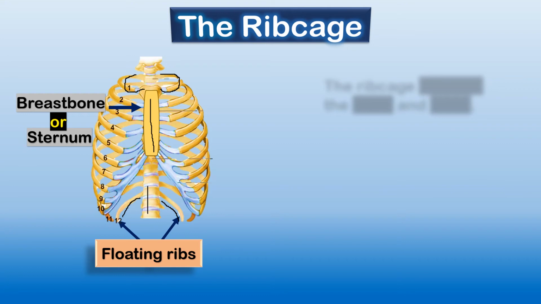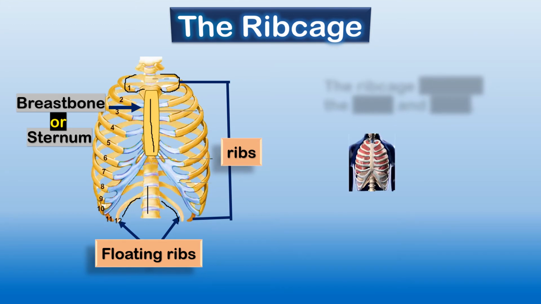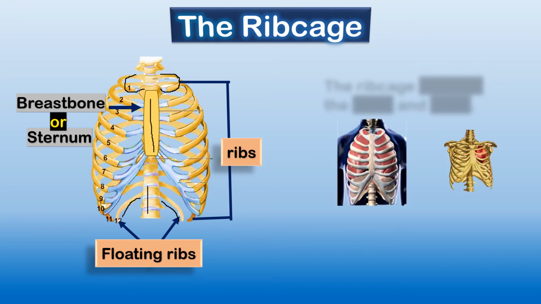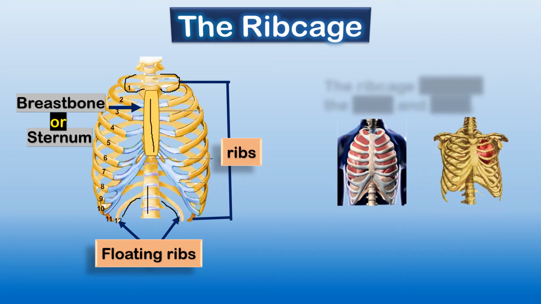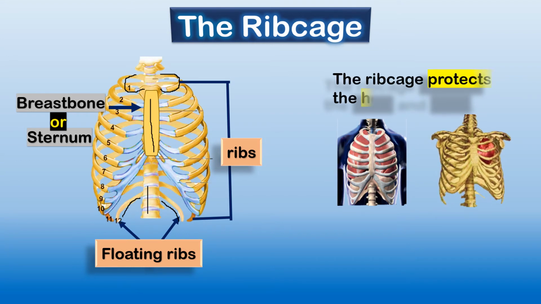Why is it known as floating ribs? Because it is not attached to the sternum. This much is clear. And other than this, all are ribs. Now, this is clear. And you know why this rib cage is important? Because they protect our heart and lungs. So, the rib cage is a very important part of our skeleton system.